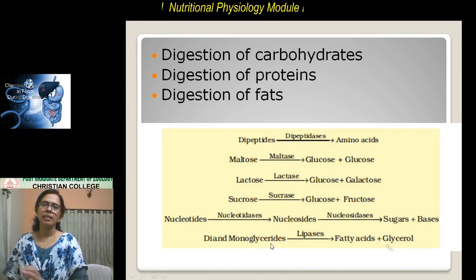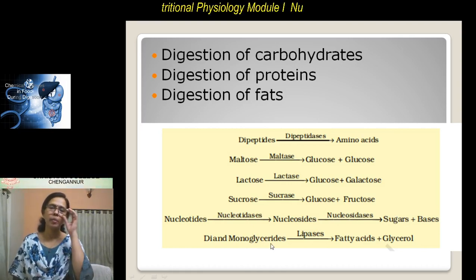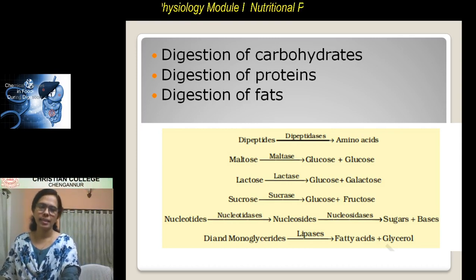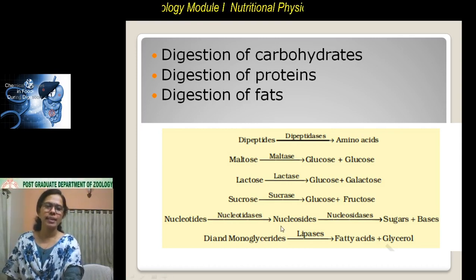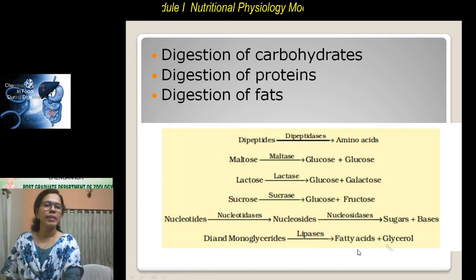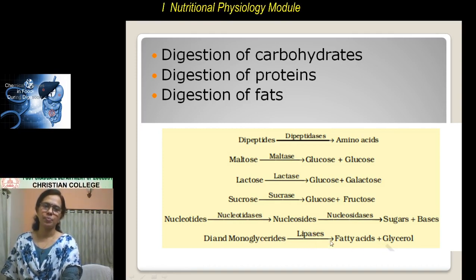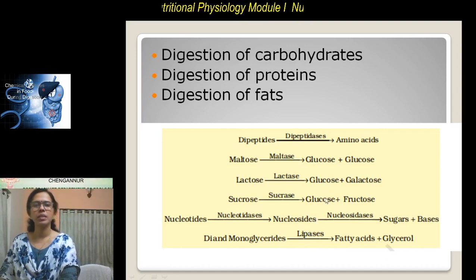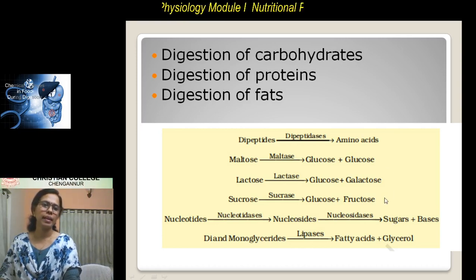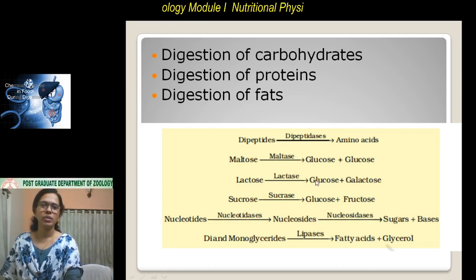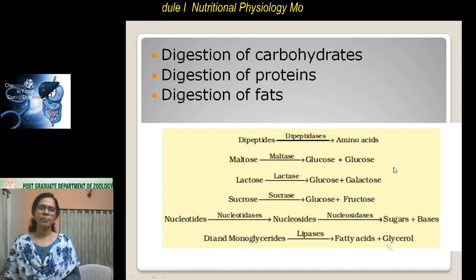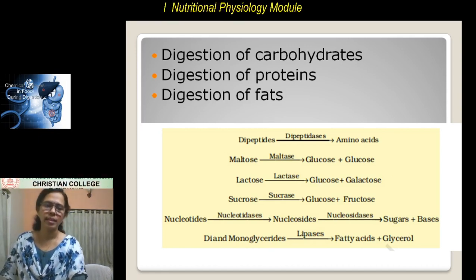Then fat, another main component of the food. The fats are basically triglycerides. Now these triglycerides are converted by lipases into fatty acids and glycerol. So these are the chemical reactions that take place during the digestive process.